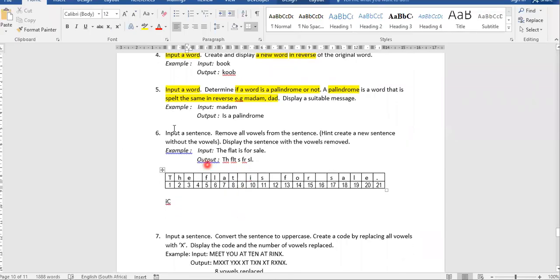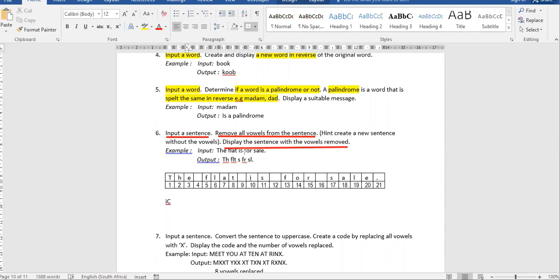Question 6. It says input a sentence, remove all vowels from the sentence. So we're looking at removing all vowels from the sentence. So we still have to input a sentence, correct? Now, removing all vowels from a sentence. When you see the word remove, one would think about deleting. We can delete a vowel. They have a hint here. We'll ignore the hint for now. We want to remove all vowels. So let's say display the sentence with the vowels removed.